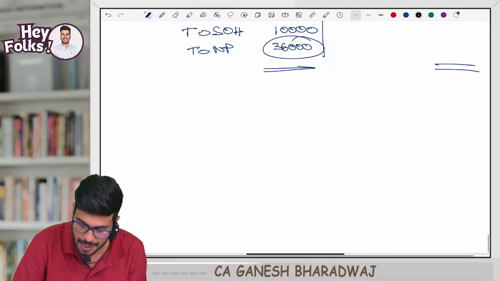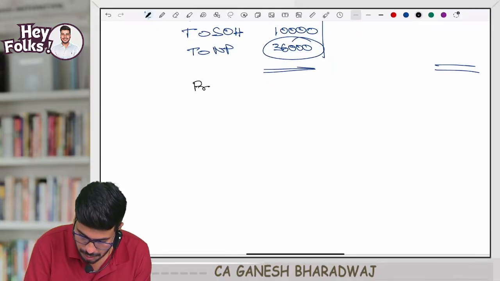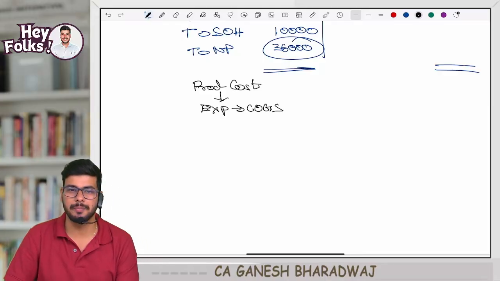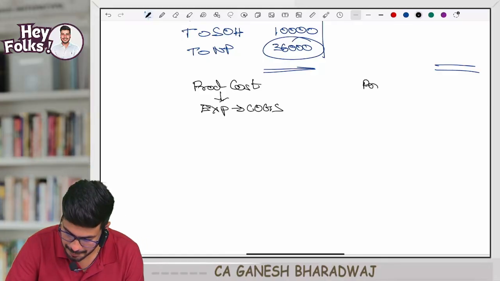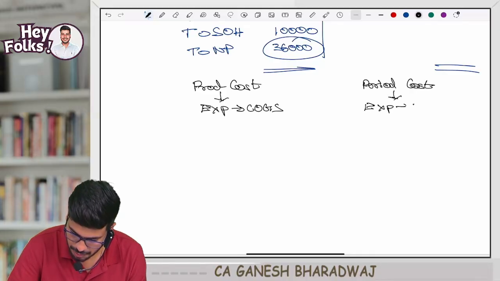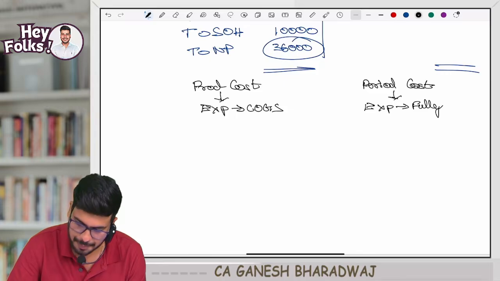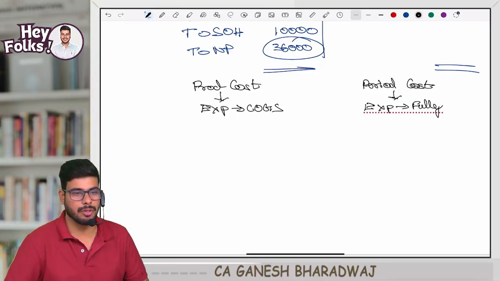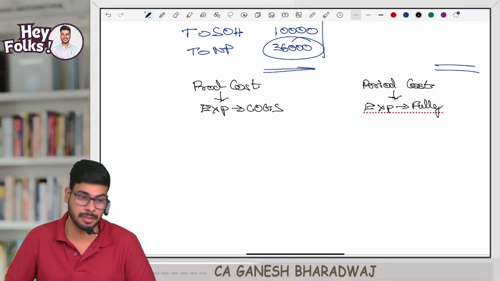So I am making a statement here. Product cost expires to the extent of cost of goods sold, and period costs expire fully.